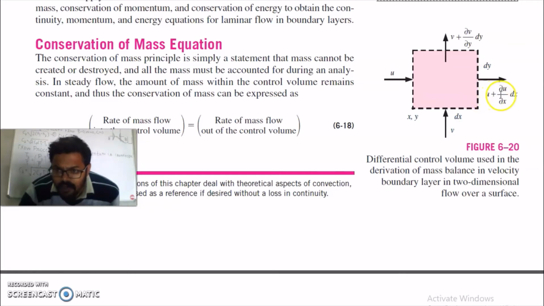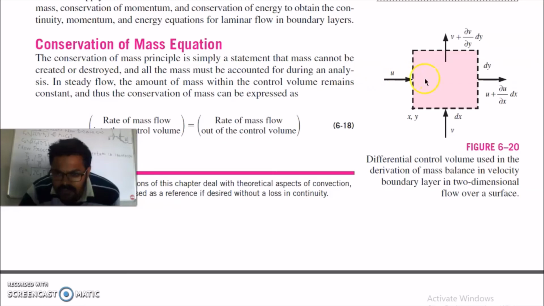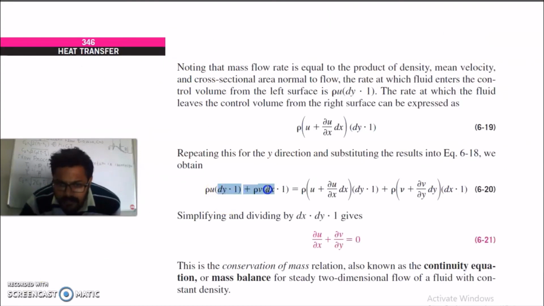Multiply this velocity with the cross section area and density, and you will get the mass flow rate, which is density times velocity times area of cross section perpendicular to the direction of flow. Now this is for x direction, do it for y direction and substitute all the values in this equation. You will get this equation. This is mass rate into the control volume. This is mass rate out of the control volume. On solving, you will get this equation.